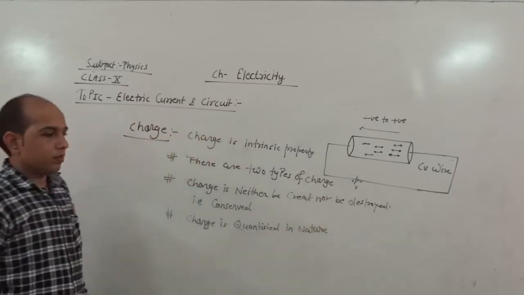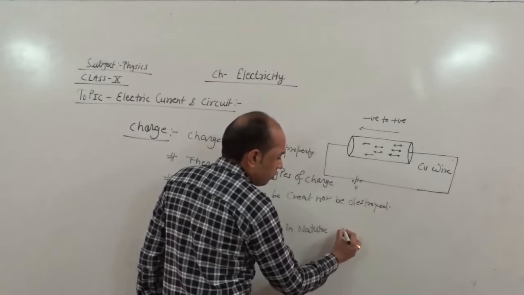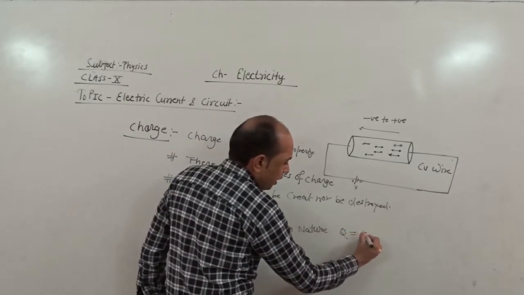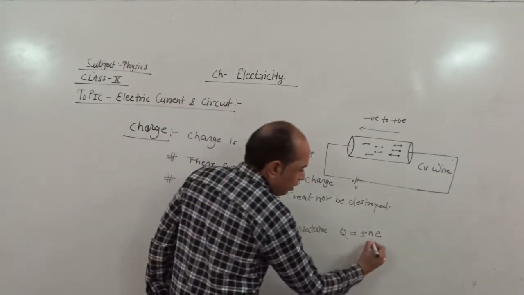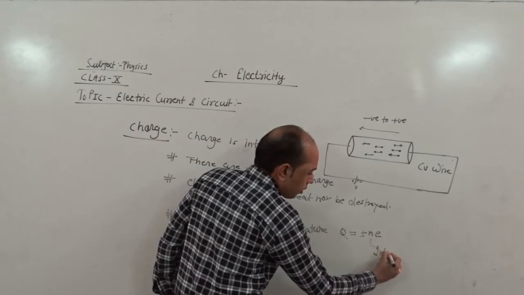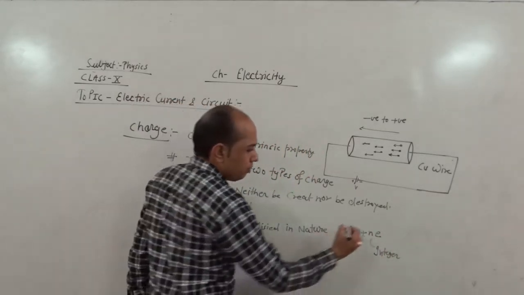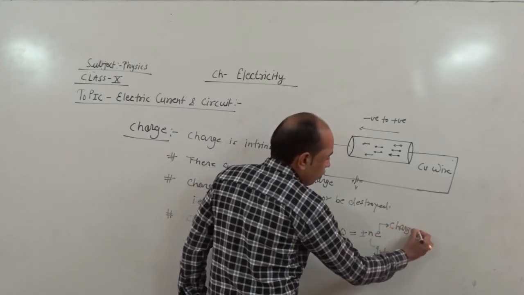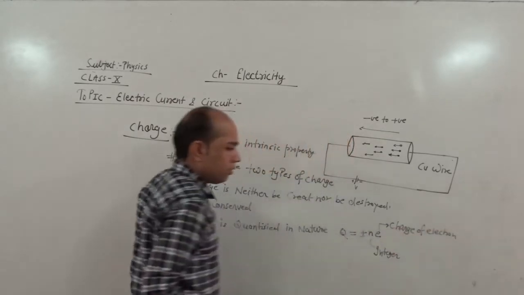That means the charge has some value and it is denoted by Q. Q is equal to plus or minus n e, where n belongs to integers and e denotes the charge of an electron.